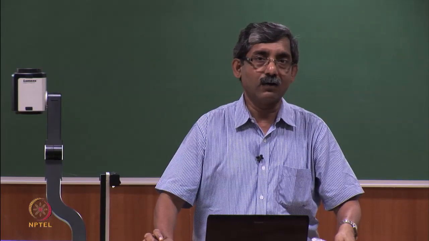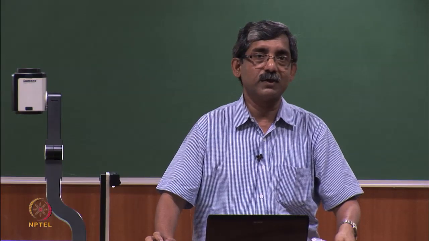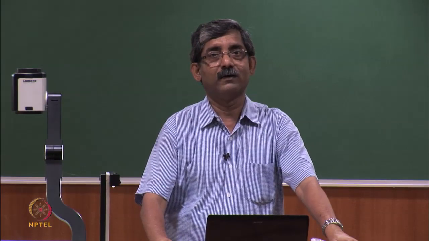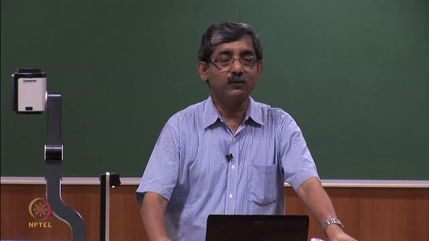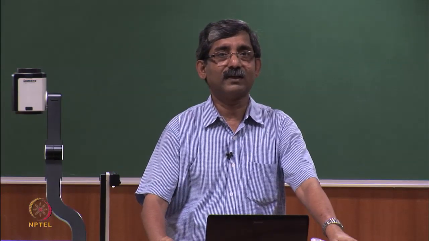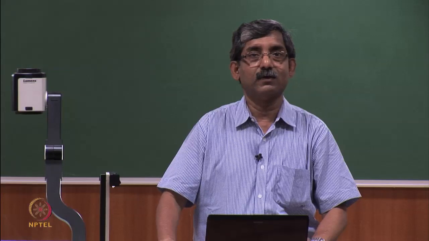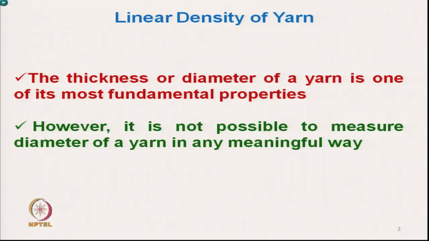In case of yarn also it is very difficult to measure the diameter or cross sectional area. This is mainly due to the fact that the thickness or diameter of a yarn is one of the most fundamental properties, but it is very difficult to measure in any meaningful way.